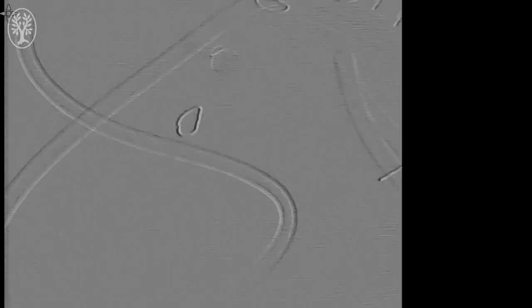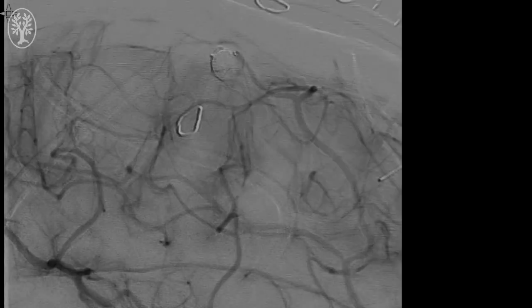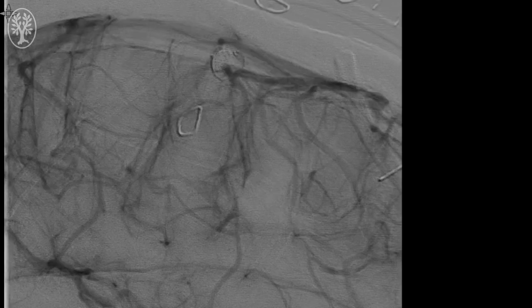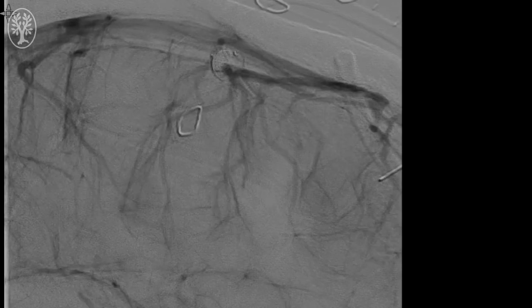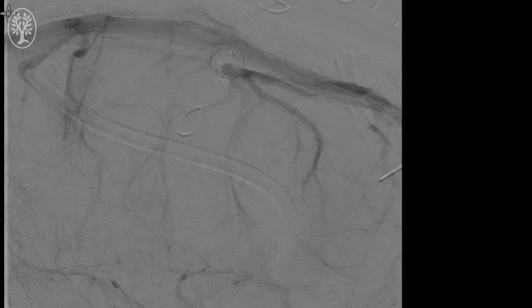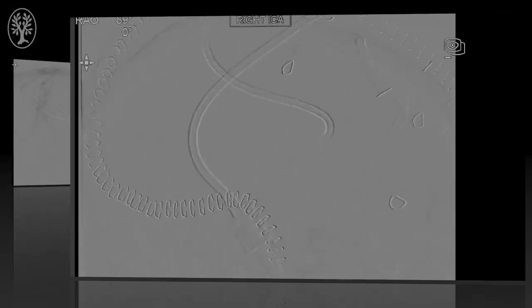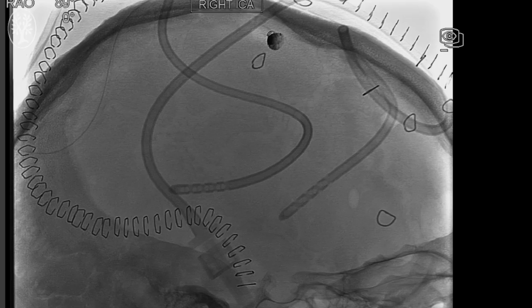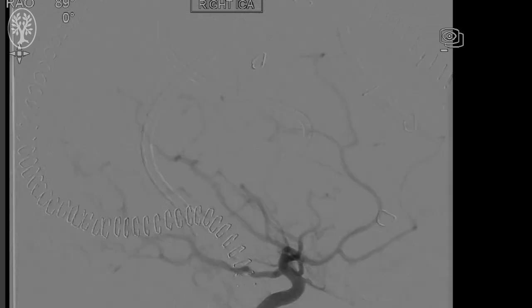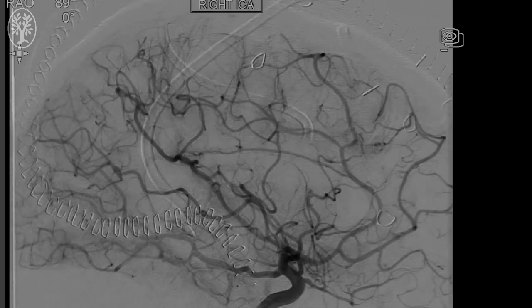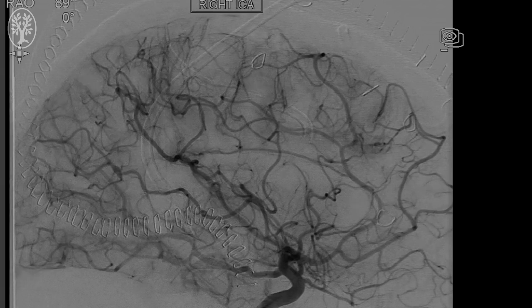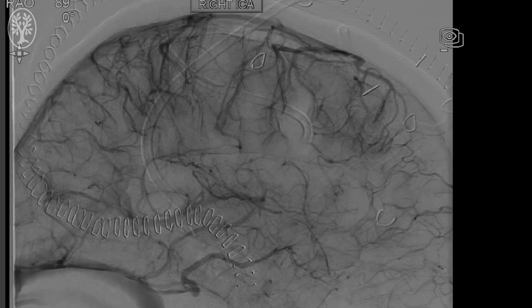Post-embolization angiography demonstrates complete obliteration of the aneurysm, as you can observe there in a lateral view. And then similarly, we perform another angiography with less magnification and observe that the aneurysm is all gone with preservation of all intracerebral branches. Thank you.